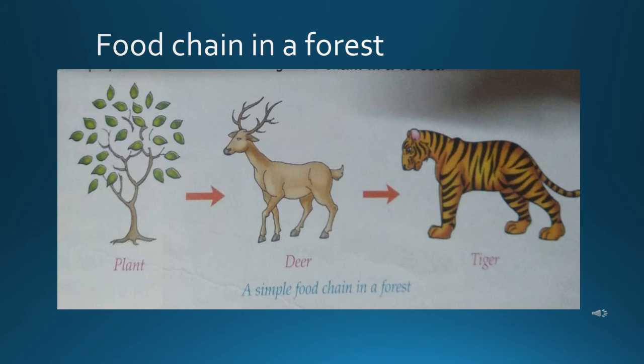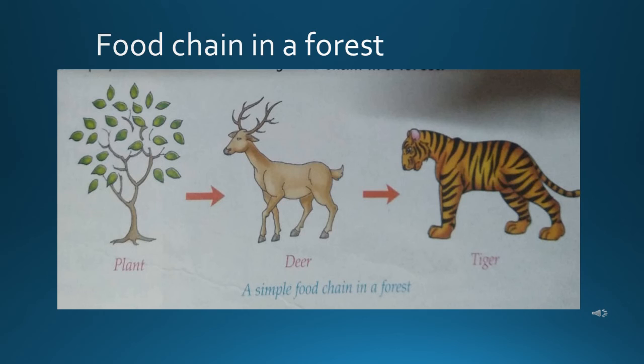Students, human beings are also a part of these food chains. However, human beings try to disturb the balance in nature for their own needs, for making houses. So he is cutting the forest, and this upsets the whole environment.